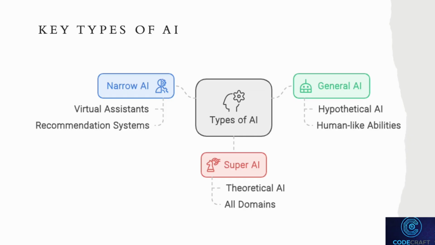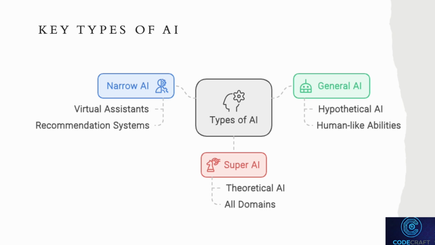Finally, there's super AI, which goes beyond even general AI. Super AI is theoretical and represents an intelligence that surpasses human intelligence across all domains. It would be capable of not only performing tasks that humans can do, but doing them better and faster, with greater accuracy. Super AI remains purely speculative at this point, and there's considerable debate over whether it will ever be possible or desirable. Currently, we are at the stage of narrow AI, but we are gradually progressing towards general AI.